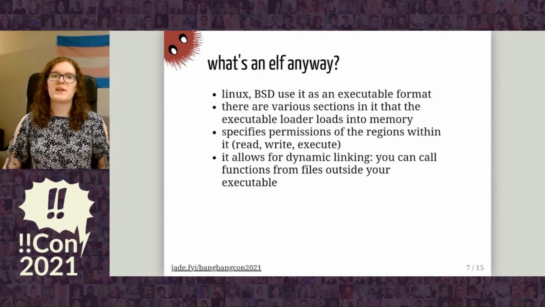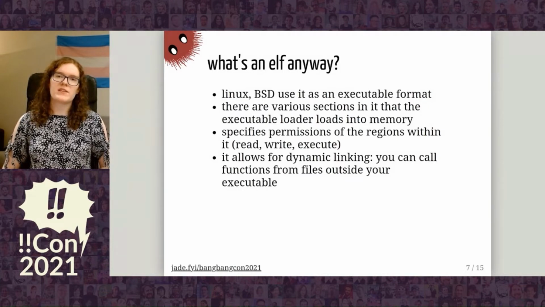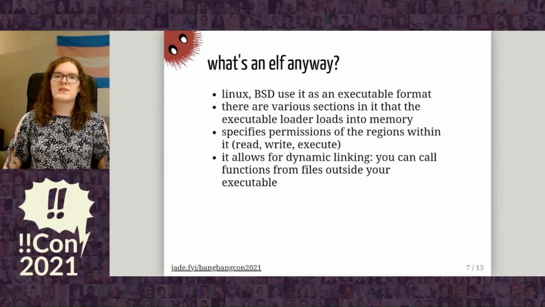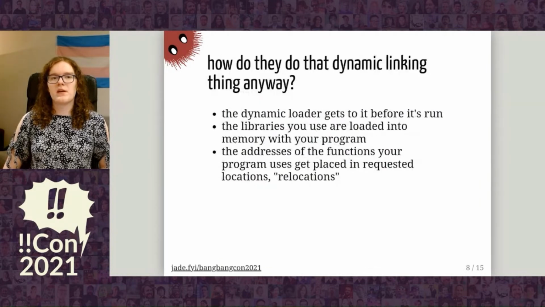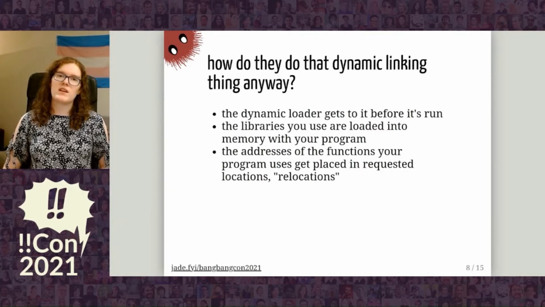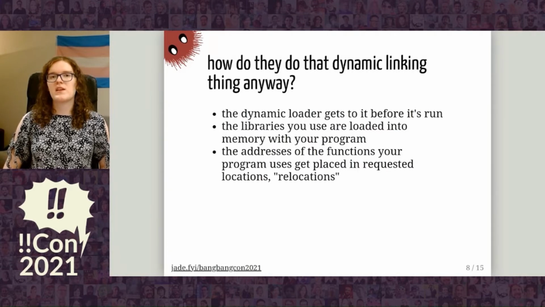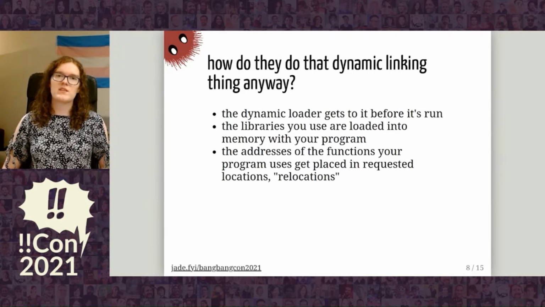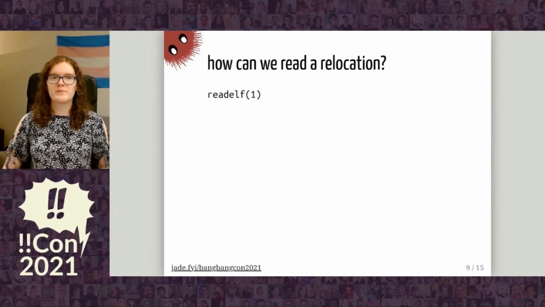So an ELF is the executable format used by Linux and BSD. It loads various sections out of your executable into requested locations in memory with requested permissions. And it also allows for dynamic linking, which means that you can have libraries that you can replace without having to recompile your program. How do they do dynamic linking? So on Linux, dynamic linking is accomplished by the dynamic loader, which gets at your program before you get control, and it will load all of your dynamic libraries and set relocations of all of the functions that you call in those dynamic libraries to pointers to the actual functions in memory.